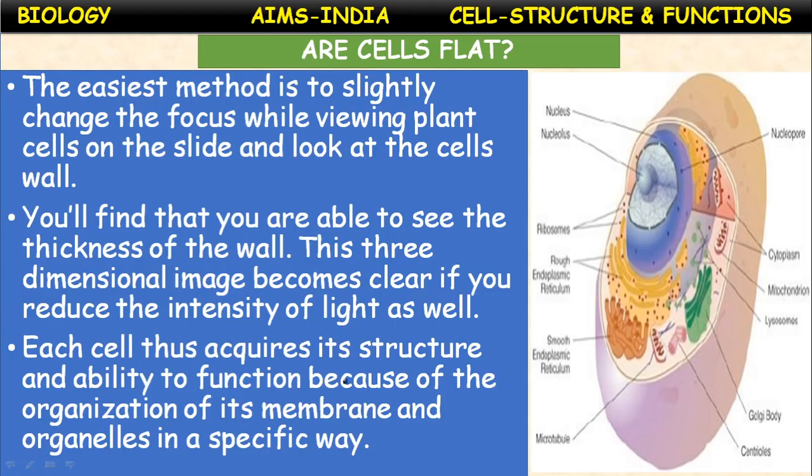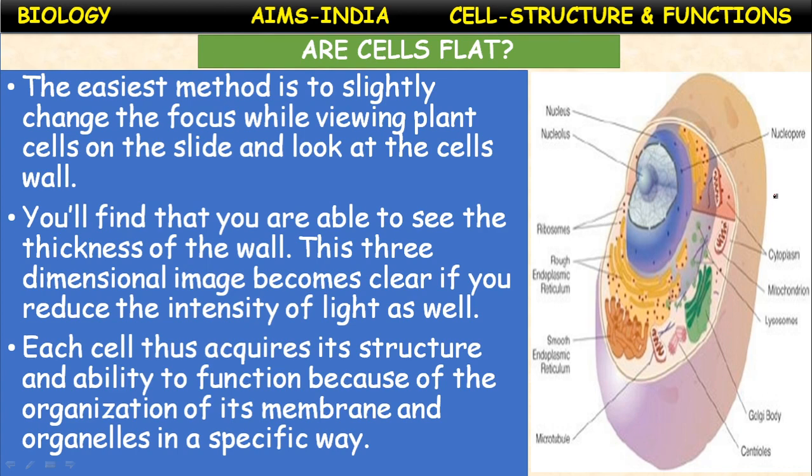Each cell thus acquires its structure and ability to function because of the organization of its membrane and organelles in a specific way. So whatever specimens and slides you are observing in the laboratory, they are actually three-dimensional.